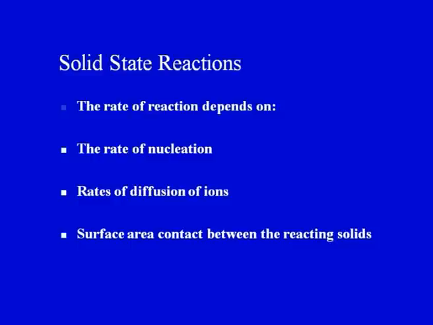So the rates of diffusion of ions, as well as the surface area contact between the reacting solids. This is a solid state reaction, where two solids react among themselves, but not at the melting point. The temperature is always high, but lower than the melting point of the individual solids. So surface area of contact between the reacting solids is also very important. What should be our objective in order to improve solid state reactions? Surface area is an important point, because the surface area contact between the reacting solids dictates the rate of reaction.